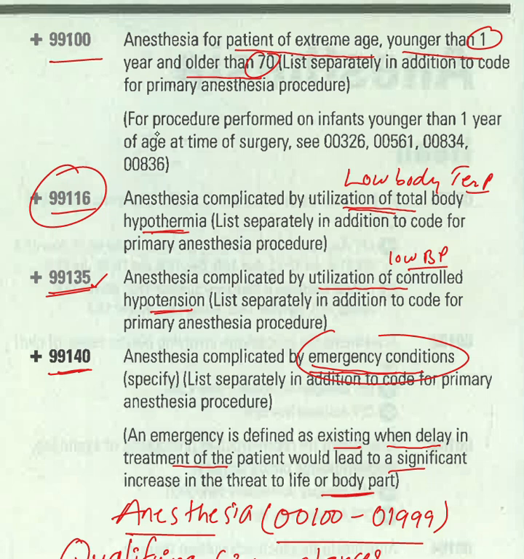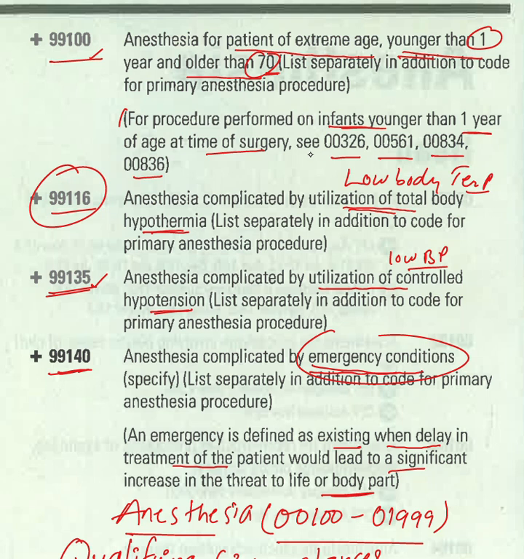Let's see again: 99100 for a patient of extreme age, younger than 1 year or older than 70. If the patient is less than 1 year of age or greater than 70 years of age, then you have to use this qualifying circumstance code 99100. Remember one thing: there is an instruction for procedures performed on infants younger than 1 year of age at the time of surgery, codes 00326, 00561, 00834 and 00836.